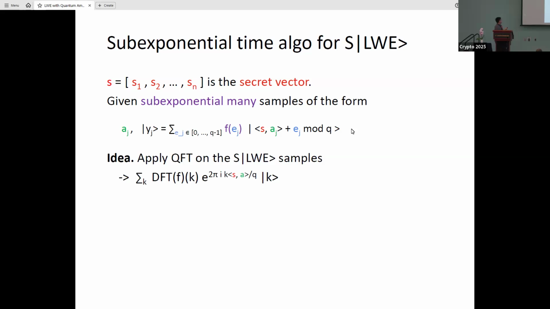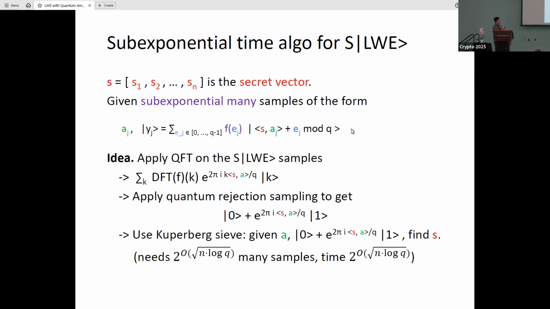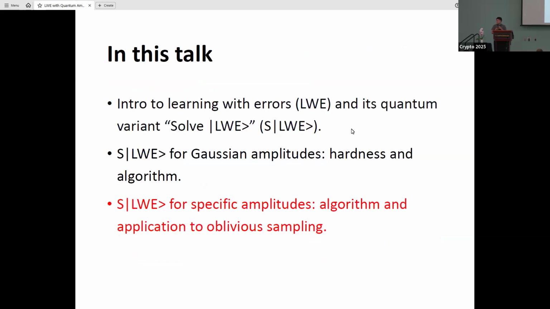Our idea is first we will apply QFT on the SLWE samples and then apply quantum rejection sampling to get DCP-like states. And then we will use Kuperberg sieve on these DCP-like states to recover s from these states. We need a total of exponential of square root of n log q many samples and the same time complexity. Okay, that's all for my part.